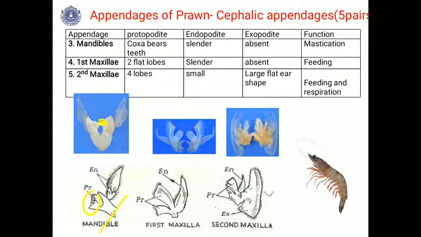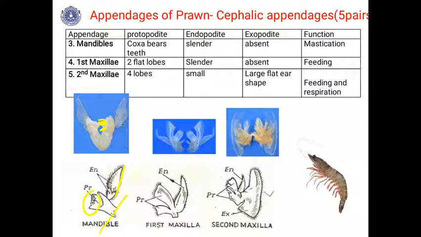Then see the endopodite. It is slender, and it is used to push the food particles towards the mandible so that they get churned. Exopodite is absent in this.